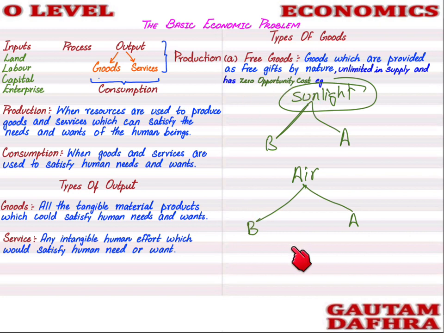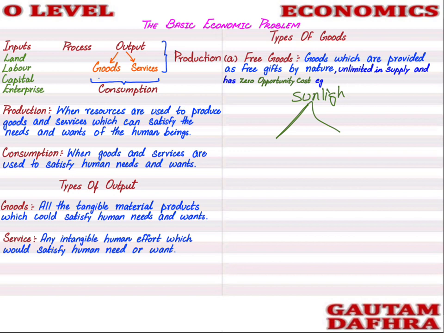Both can avail the benefit. Nobody has to leave their benefit, so there is zero opportunity cost, and therefore it is known as a free good. You need to keep this in mind, because the examiner is very much interested in asking this question in MCQs. So the example is air: if Mr. A is breathing, Mr. B can breathe too, Mr. C can breathe too. Nobody has to reduce their benefit.